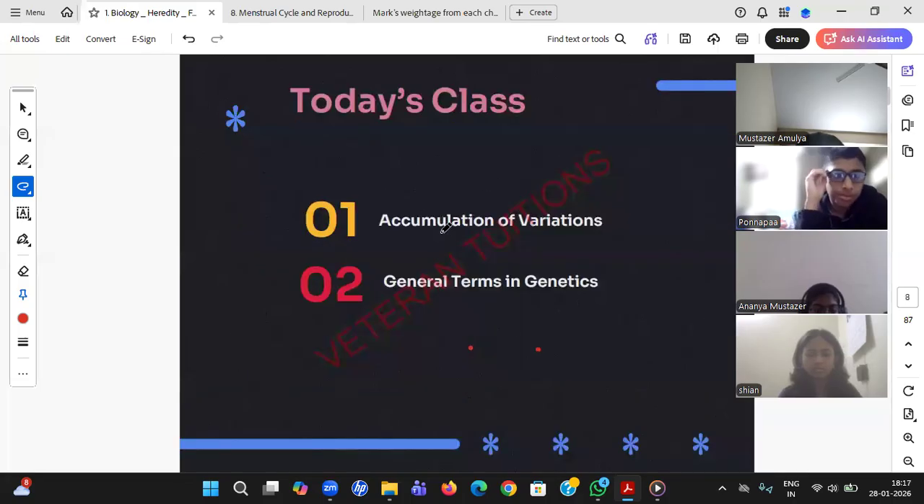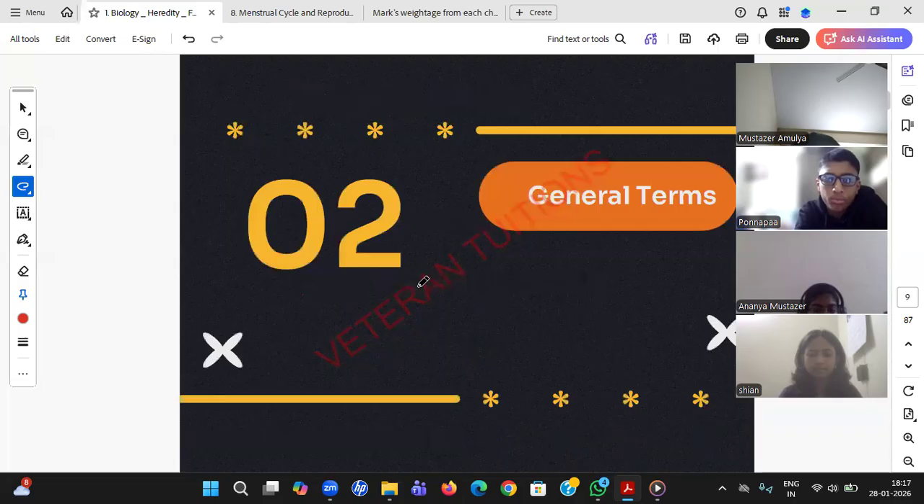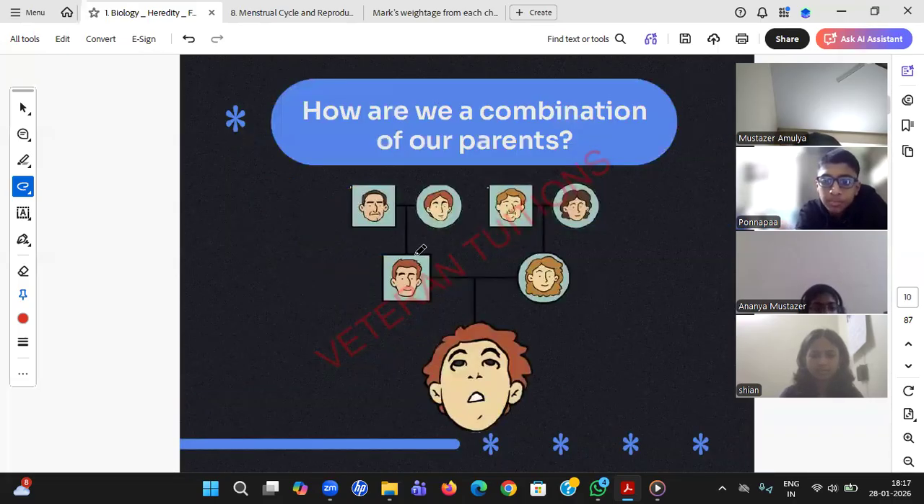Now let us go to the accumulation of variations and some general terms. Let us go to the general terms first. So first of all, where will we start? How are we a combination of our parents? Why are you a combination of your parents? Let us deal with this. Every child is a combination of his parents. We have already seen this in How do Organisms Reproduce, but let us learn a little more here also.